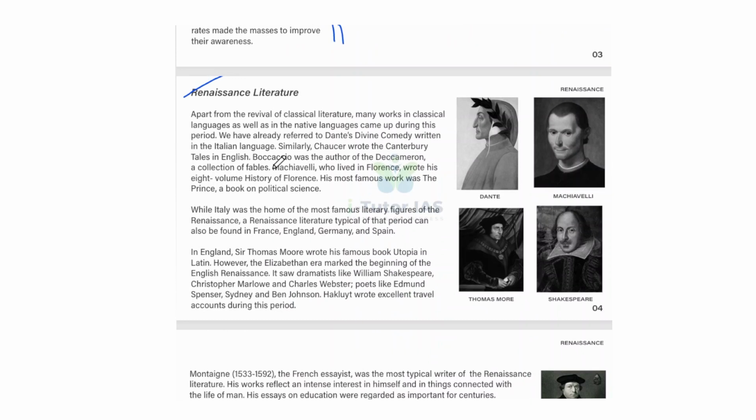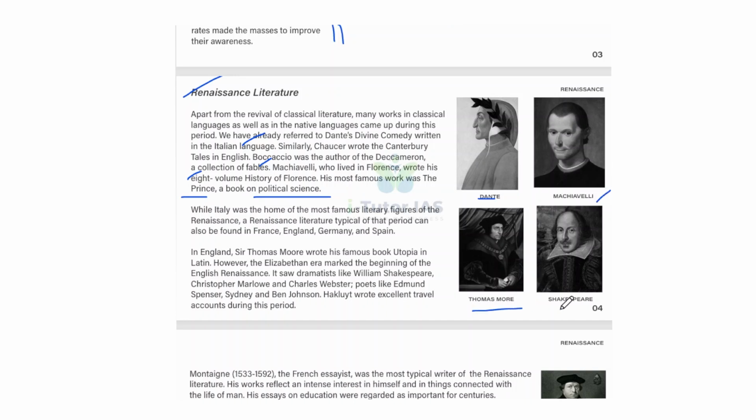And Renaissance literature. Apart from the revival of classical literature, many works in classical language as well as in the native language came up during this period, and we have already referred to Dante's Divine Comedy, written in the Italian language. So this is Dante. Similarly, Chaucer wrote the Canterbury Tales in English, and Boccaccio was the author of the Decameron, a collection of fables, and Machiavelli, who lived in Florence, wrote his 8-volume history of Florence. His most famous work was The Prince, a book on political science. That is Machiavelli. Machiavelli's political science book is very important.